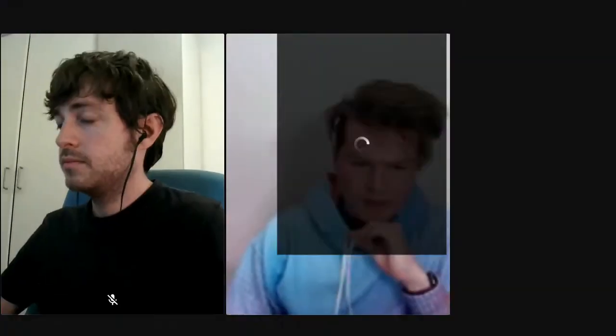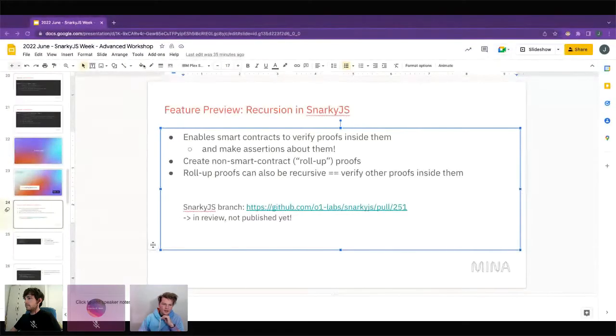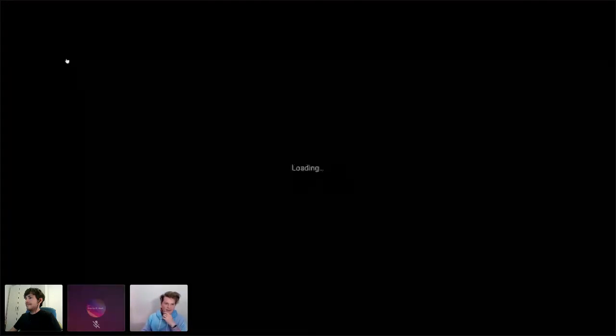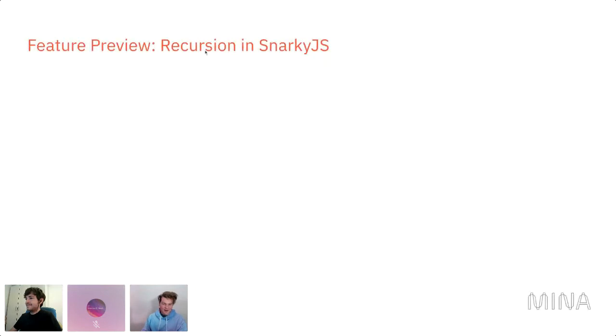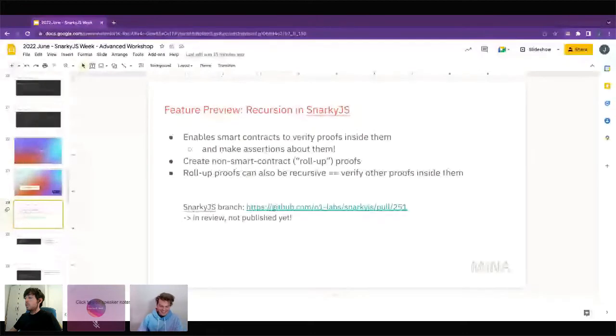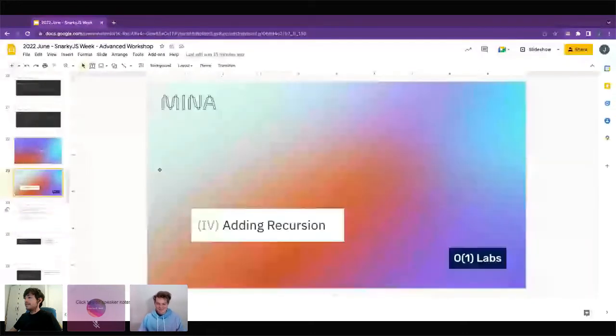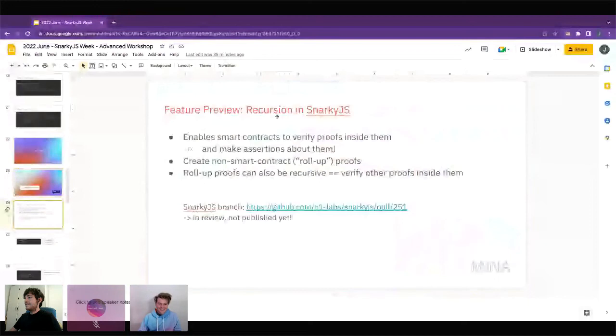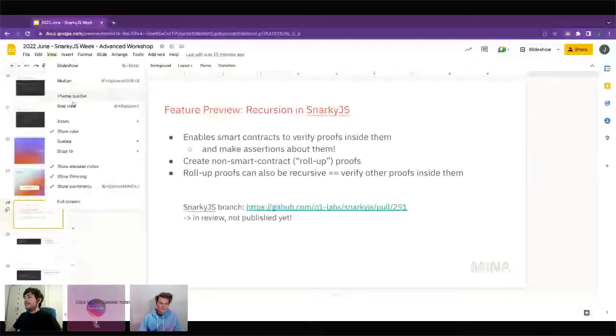Oh wait, I'm sorry. I'm not sharing my screen anymore, I think. I wonder why I did that. Okay, so this looks good though. Really weird. The text goes away when you make it full screen. I don't know why, but we'll just do it this way. Okay. We'll manage.